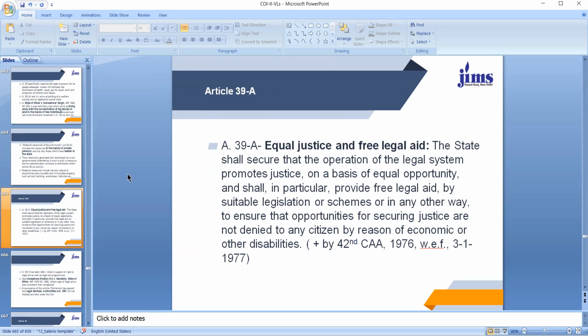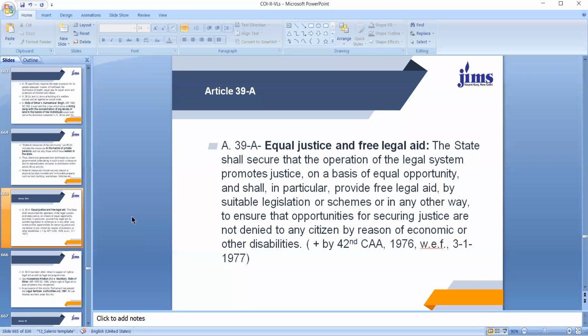This article says that the state shall secure that the operation of the legal system promotes justice on a basis of equal opportunity, and shall in particular provide free legal aid by suitable legislation or schemes or in any other way to ensure that opportunities for securing justice are not denied to any citizen by reason of economic or other disabilities. So this is also a directive principle that state shall see that poorer sections of the society are not denied justice because of their poverty. They should be provided free legal aid.